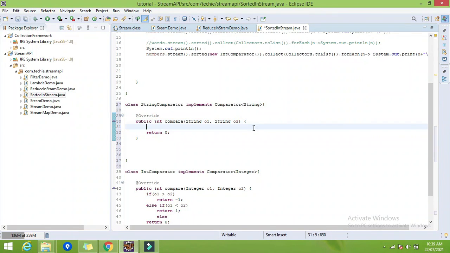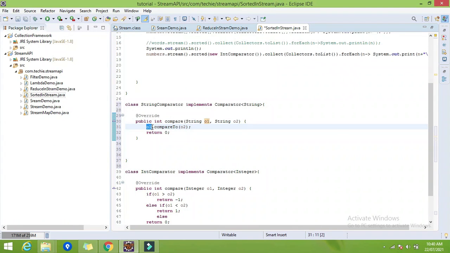Now, what I want here is the reverse of default natural sorting. In natural sorting order we got the strings from A to Z, but now I want the reverse order, from Z to A. For that I will use the string method compareTo. The compareTo method will return -1 if the invoking object O1 comes first, or it will return +1 if the invoking object comes after the parameter object. So let's use the compareTo method here.